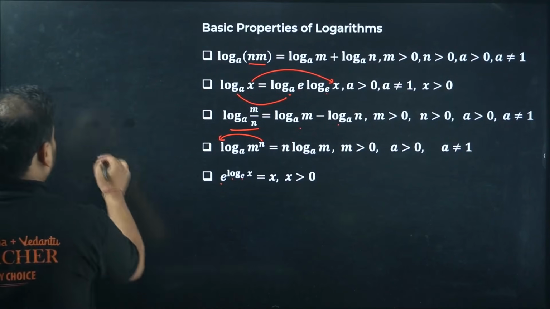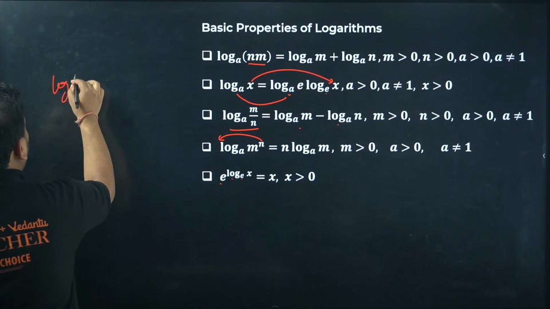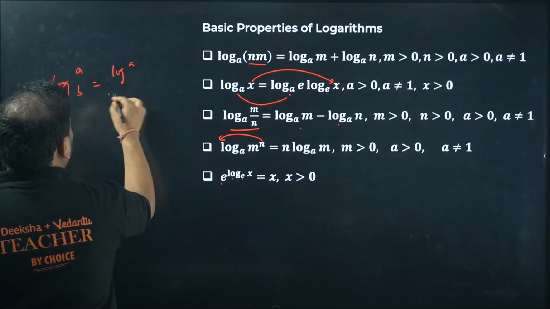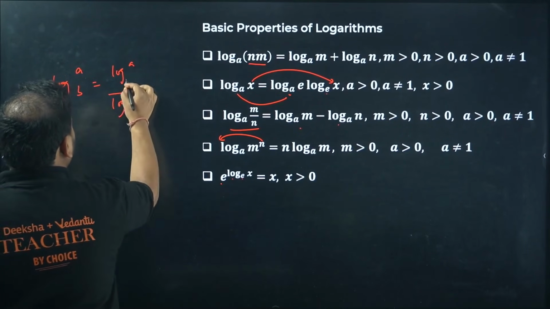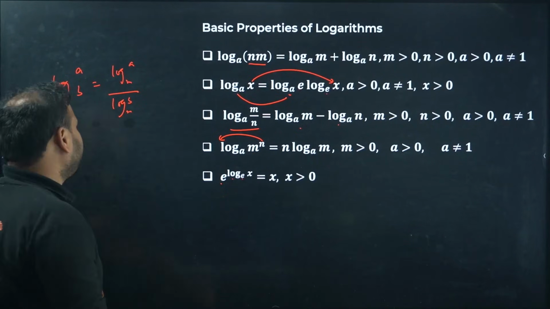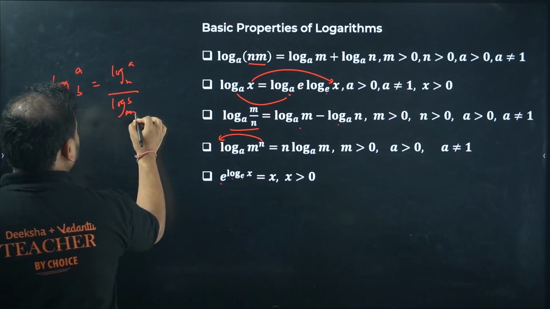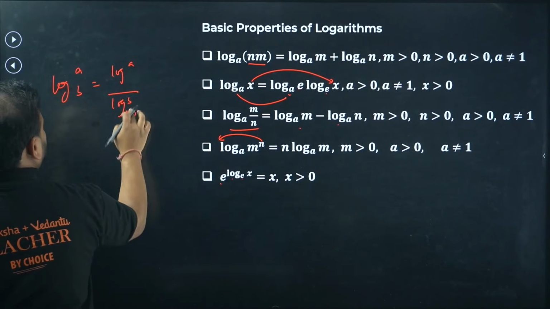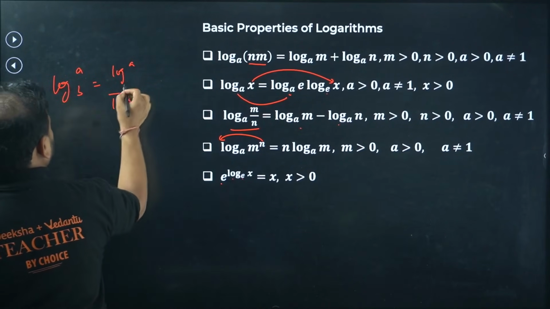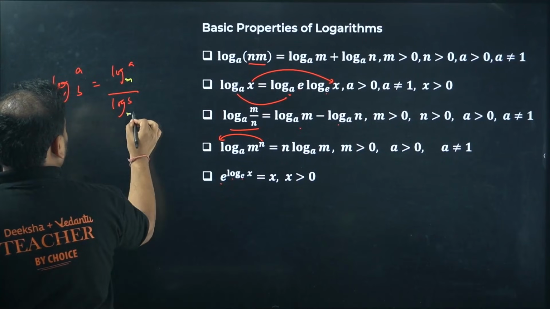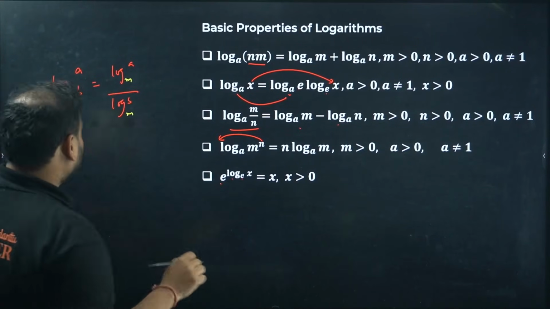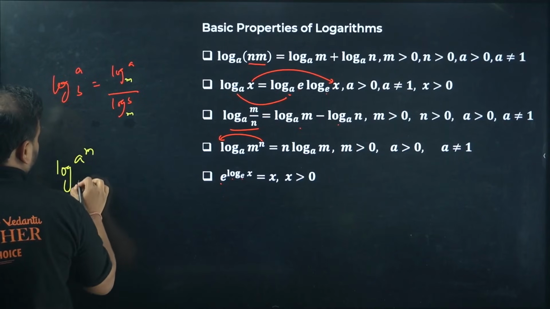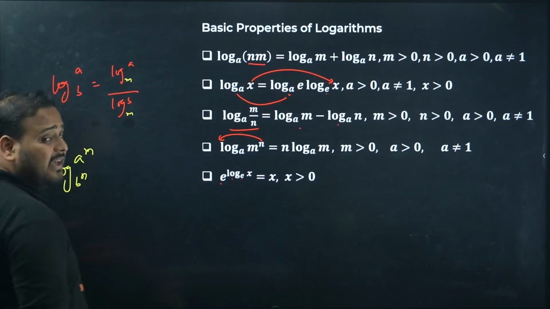Now, is anything else important in the properties of log? Yes. If I have log of a with the base b, I can write this as log a by log b with the same base, of course. This is also a property. I'll write it again and clear. Log of a with the base b is log of a with the base m over log of b with the base m. One more property I wanted to write: log of a power m, where b power n is there in the base.